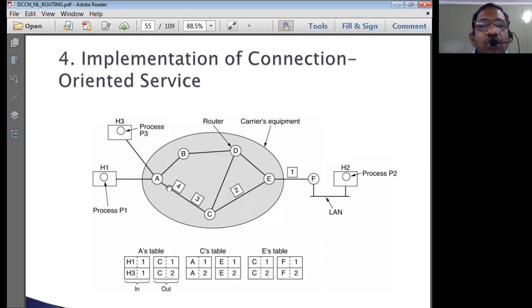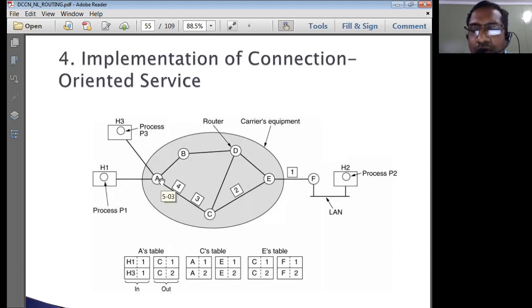Let us consider this as a sample network architecture, an interconnection of networks. All these A, B, C, D, E, F are known as routers, and they communicate the packets coming from the source computer so that they can reach the destination computer. Imagine that H1 is the source computer and H2 is the destination computer, as usual. In the case of flooding, what happens? H1 has, for example, 10 packets, and it transmits them to router A.